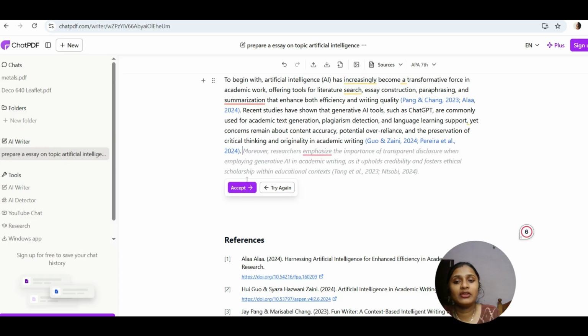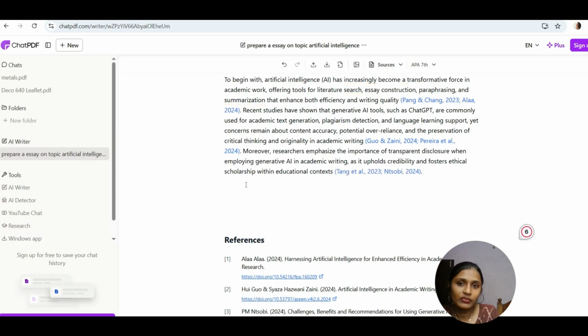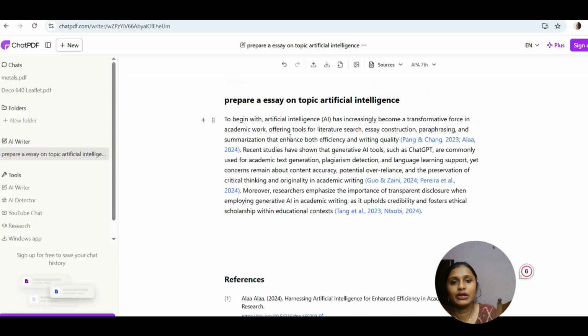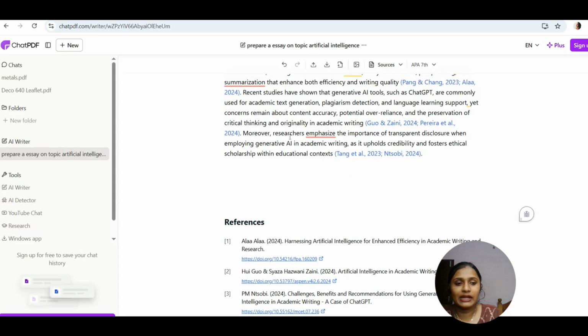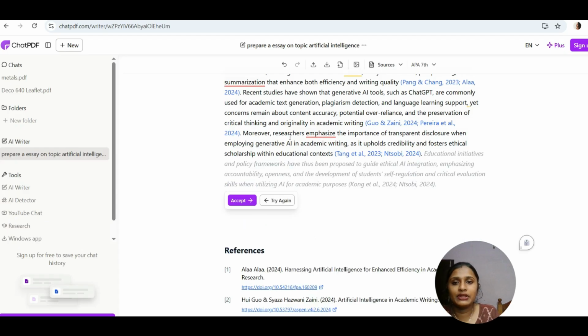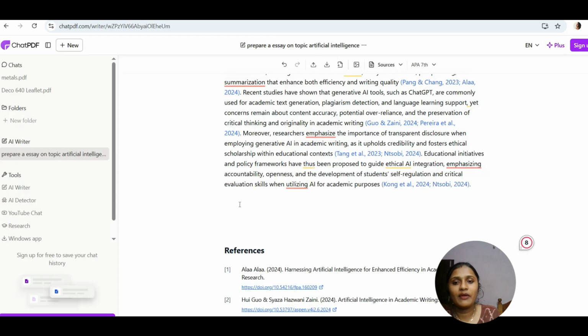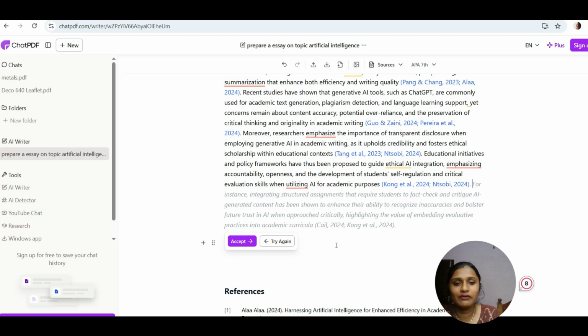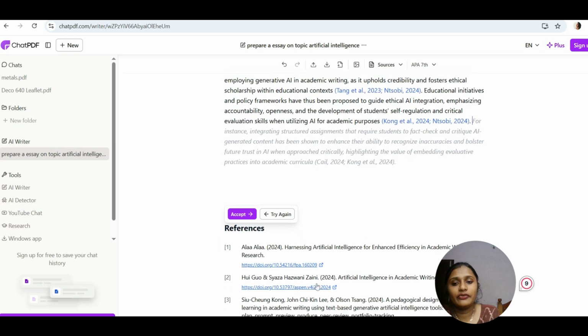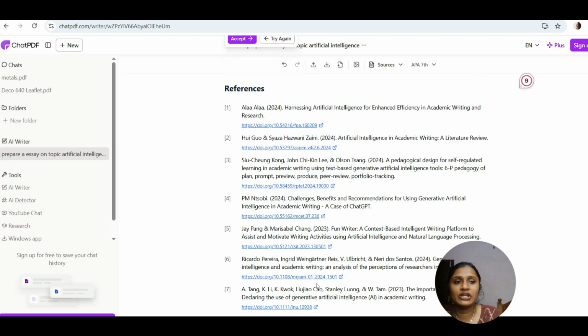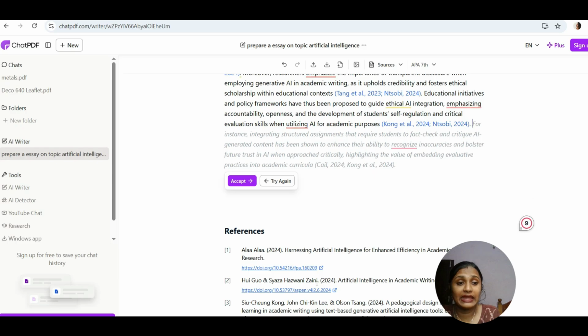As a writer also we can use it. Whichever topic you want to get writing on, you can just provide the topic over there and you will get an entire writing on the same. You just have to go through it and accept it, or else if you want to rewrite it again, click on try again, it will rewrite it, and the reference which it has used will also be mentioned over here. So that is the AI Writer tool.